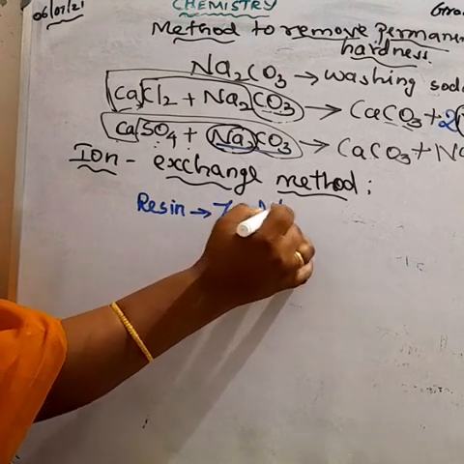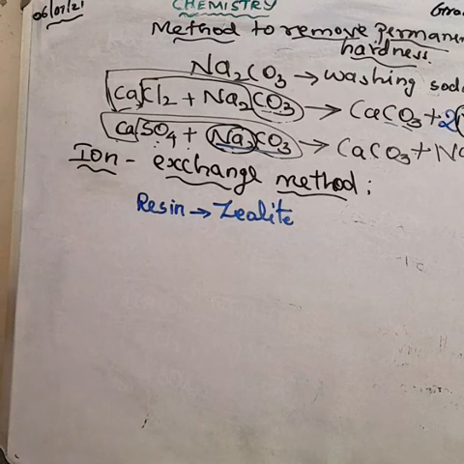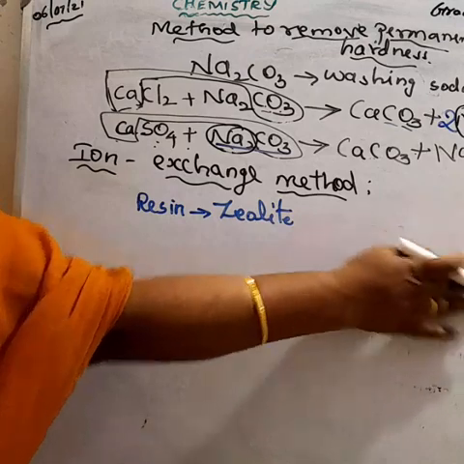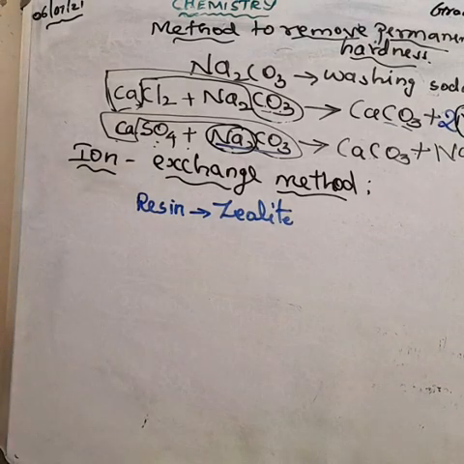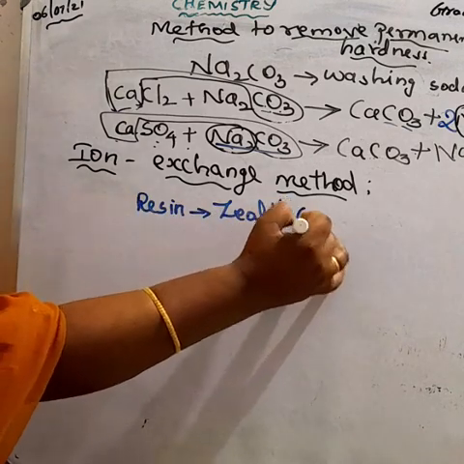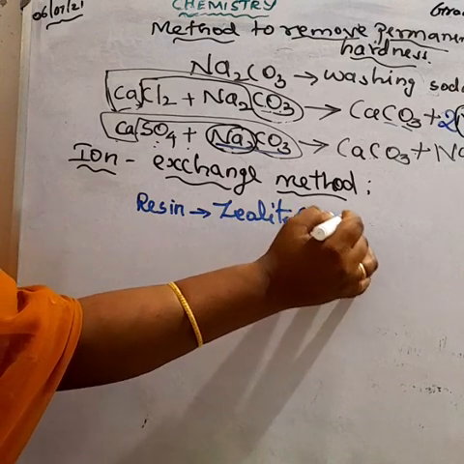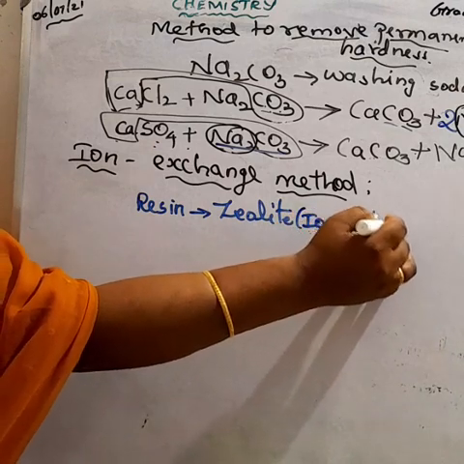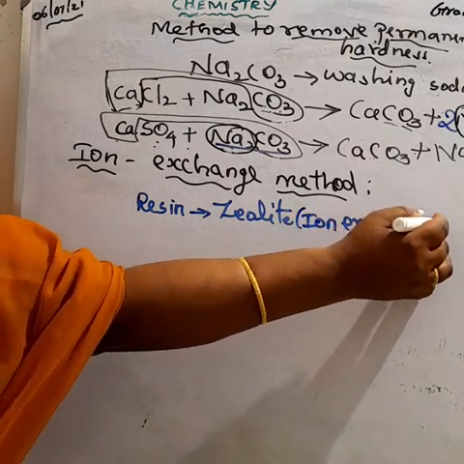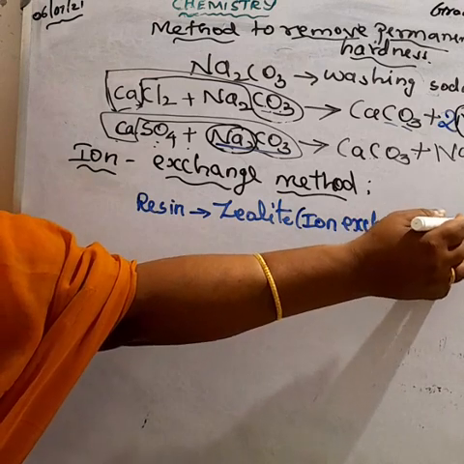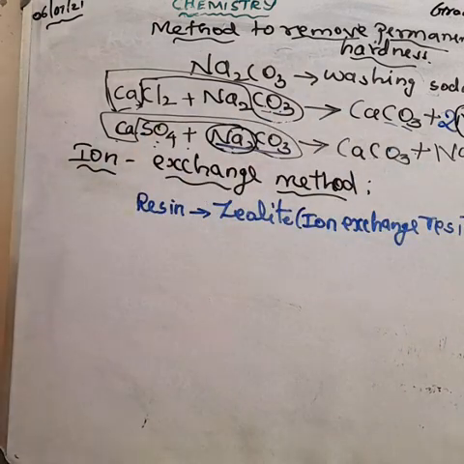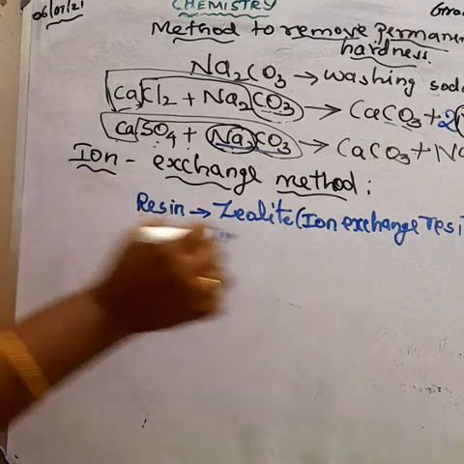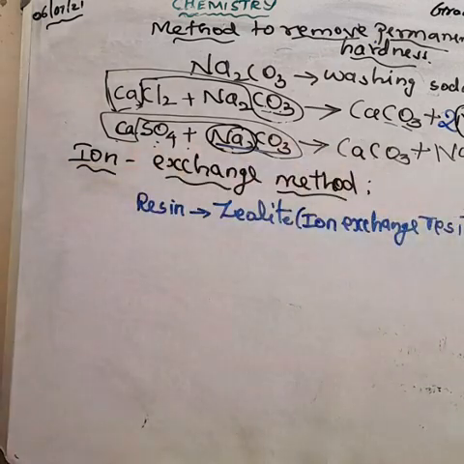Zeolite. Which resin are we using here? Zeolite means ion exchange resin or ion exchange bed. By passing the hot water through the zeolite, we can remove the cations or anions present in the water. Understood? So zeolite, what is the name of zeolite?